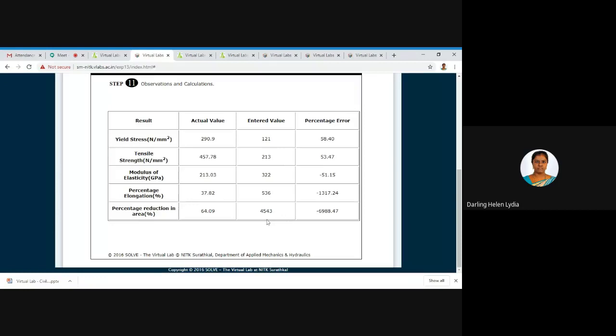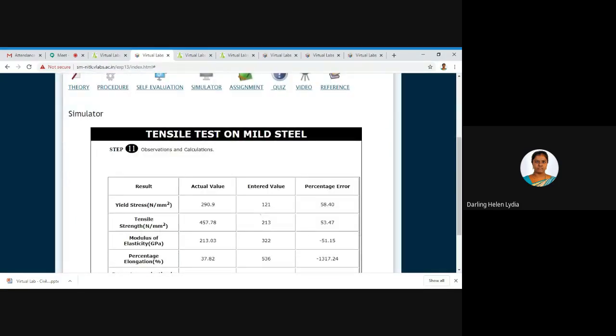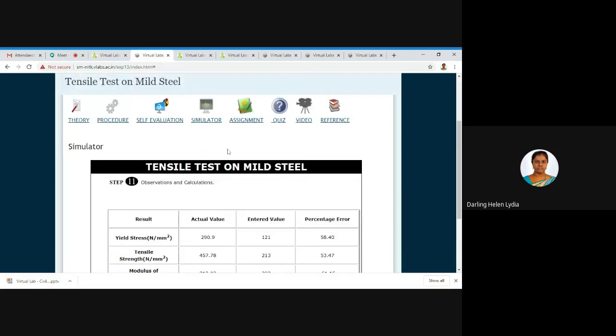This is what I have given in the previous page. So you can see the percentage of error, the deviation from the actual value to the entered value, how much error I have made. So this is the complete simulation of your tensile test on mild steel. If the student goes through all the 11 steps, he will be familiar with this tensile test on mild steel. This is the main picture of this particular test.